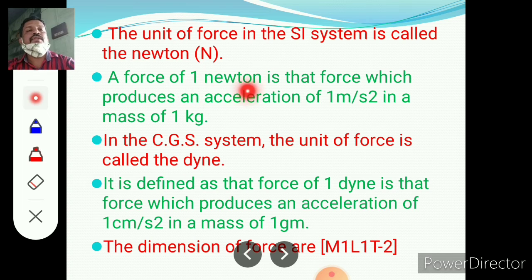The unit of force in the SI system is called a Newton. A force of 1 Newton is that force which produces an acceleration of 1 meter per second square in a mass of 1 kg. In the CGS system, the unit of force is called dyne. A force of 1 dyne is that force which produces an acceleration of 1 centimeter per second square in a mass of 1 gram. The dimensions of force are M1 L1 T minus 2.